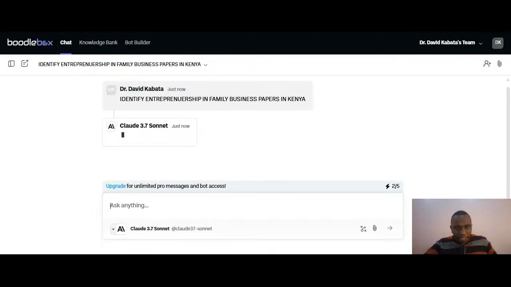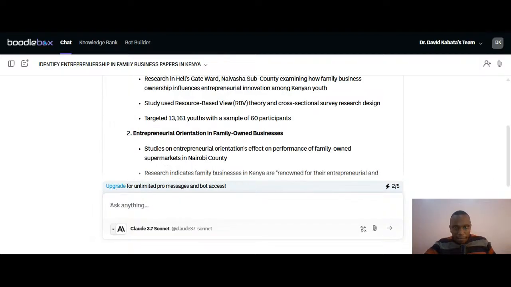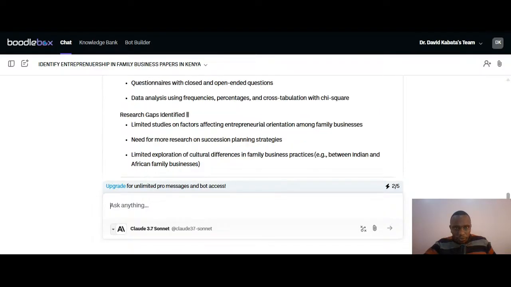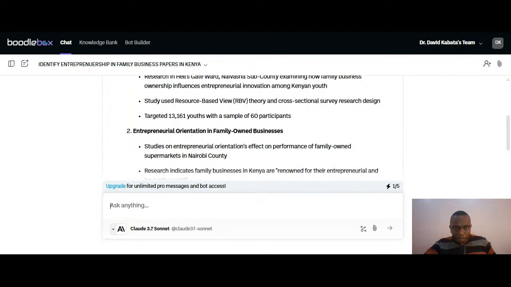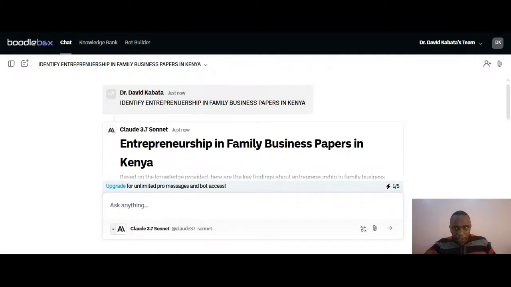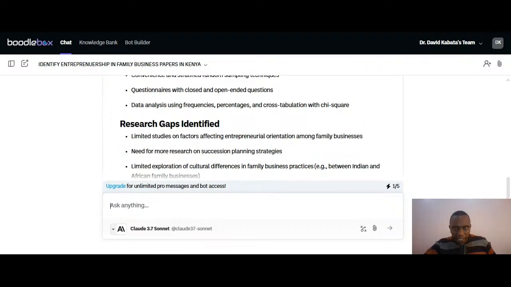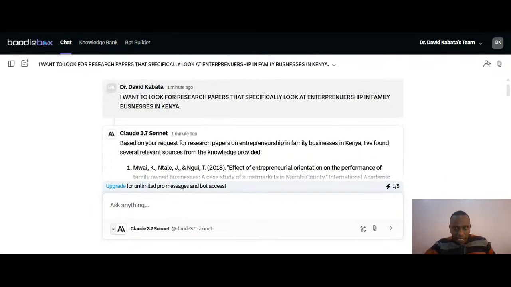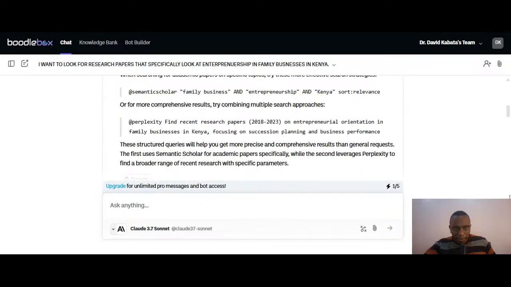So the platform is identifying the papers, and you can see I have the research focus areas. We have the papers here. Now, from these papers, we have so many papers. Actually, let me just go to this other one because it has more papers. So we have all these papers here. I think we have 5 papers here that we can actually use.